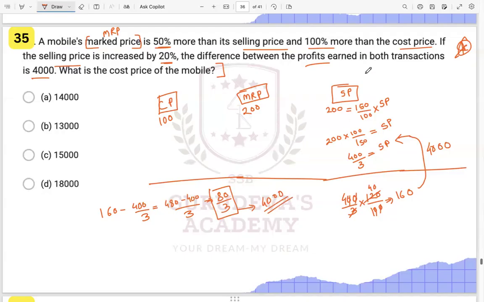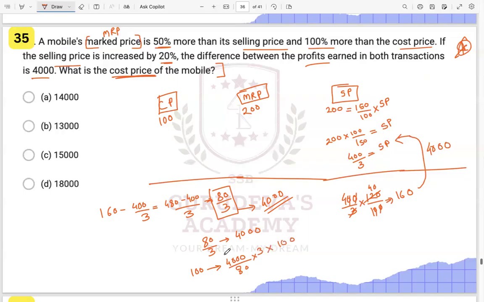Now they are asking what the cost price is. The value of 80 upon 3 is given as 4,000. We have to find the value of the cost price, that is 100. 100 will be nothing but 4,000 divided by 80 into 3 into 100.